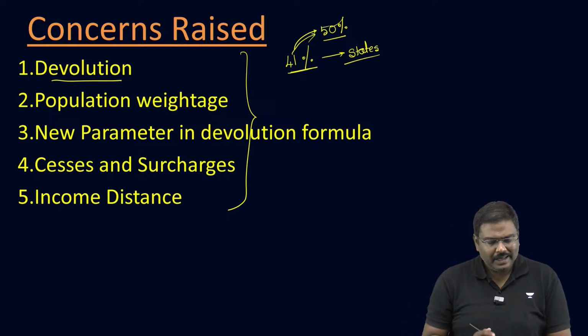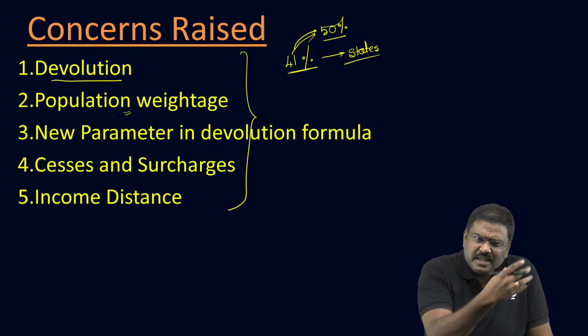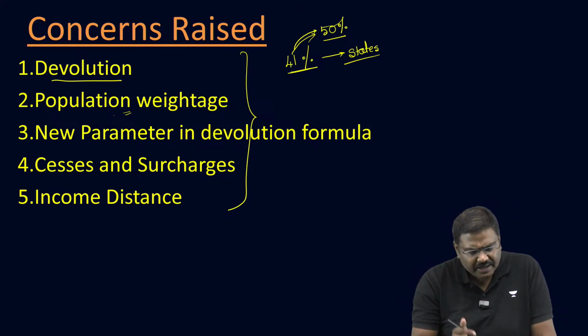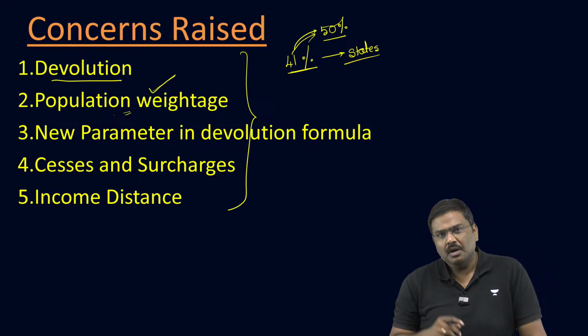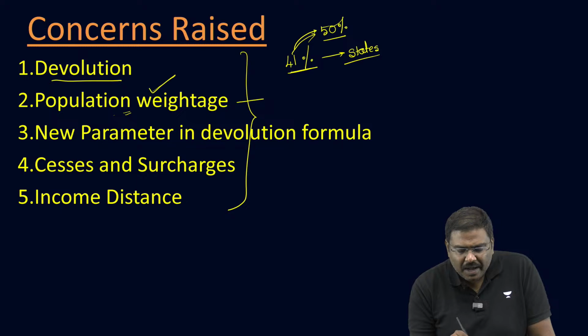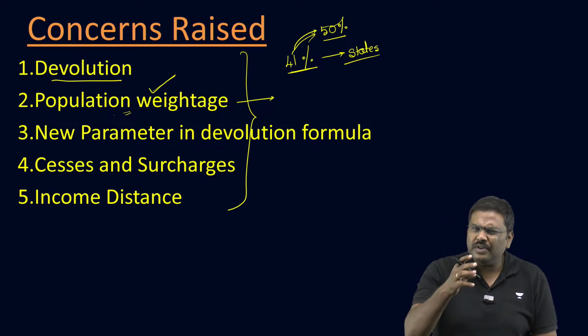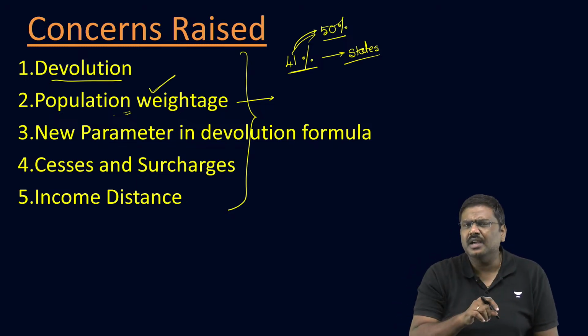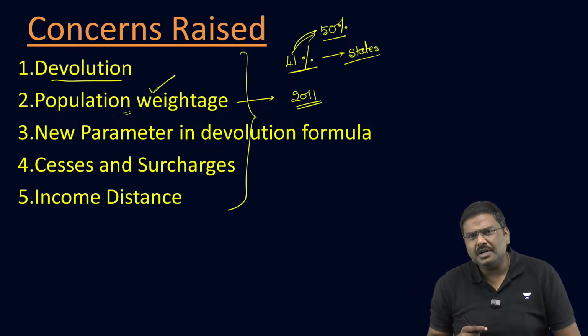That's the first. Second, a lot of states, especially from the southern part of India, have raised a concern regarding population weightage. Point number one, the population considered by the 15th Finance Commission to make its recommendation is the 2011 population.